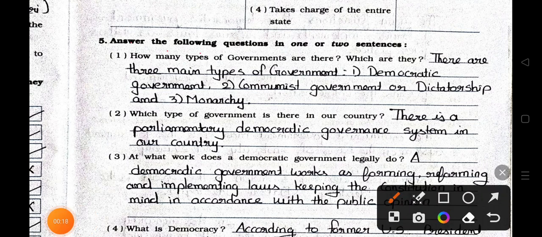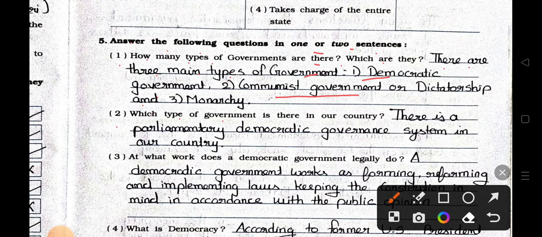Answer the following questions in one or two sentences. Number 1. How many types of governments are there? Which are they? Answer is there are 3 main types of government. First one, democratic government. Number 2, communist government or dictatorship. Number 3, monarchy.